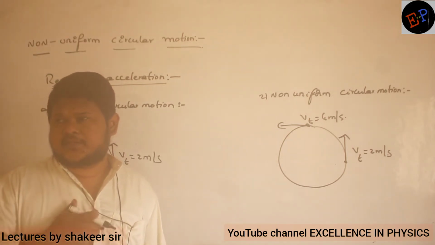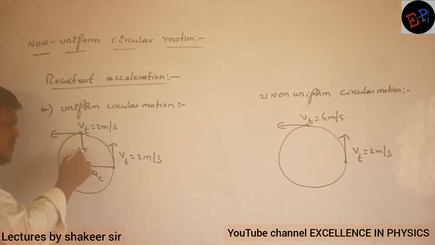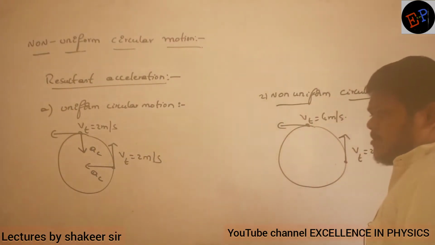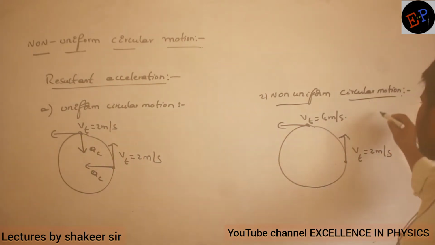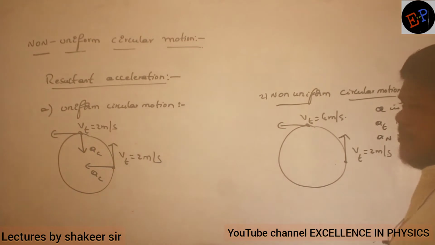In uniform circular motion, how many accelerations do we have? Only one acceleration. What is that? Centripetal acceleration. Clear, no? For example, if the body is moving like this, then this is the direction of centripetal acceleration, and this is the only acceleration which is acting. Similarly, when the body is here, then this is the direction of centripetal acceleration. But here in this condition, non-uniform circular motion, there are three accelerations. Angular acceleration alpha is present. Tangential acceleration is also present, normal acceleration is also present.